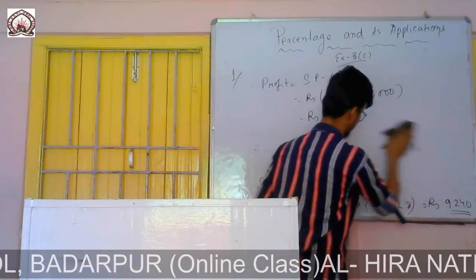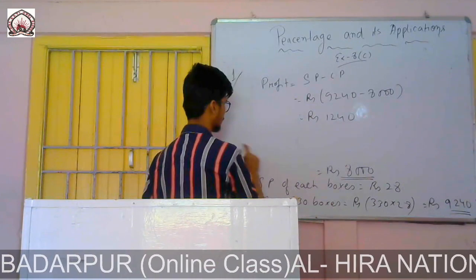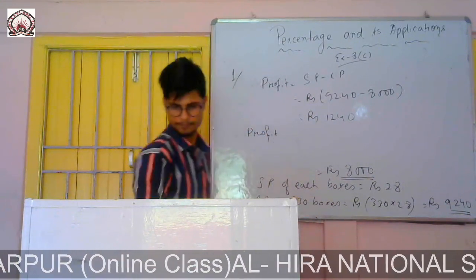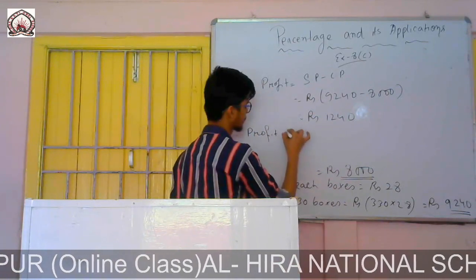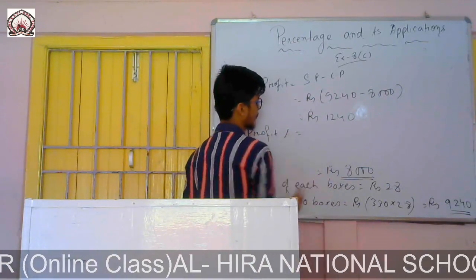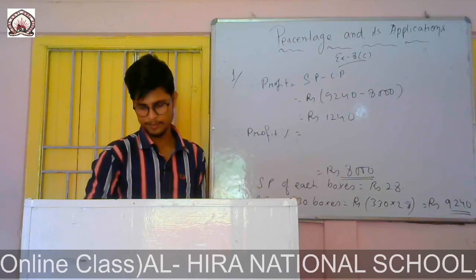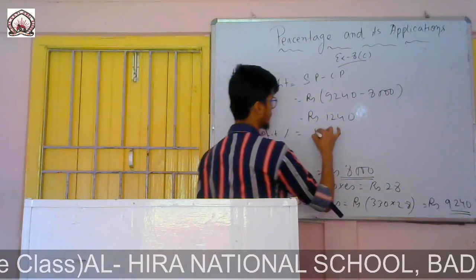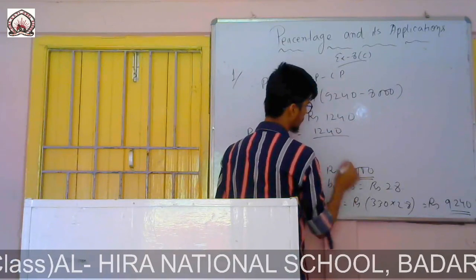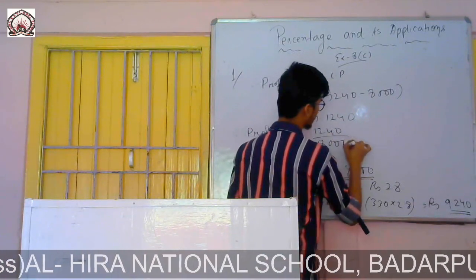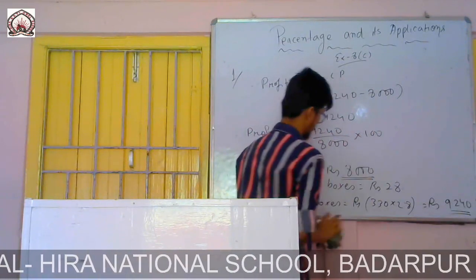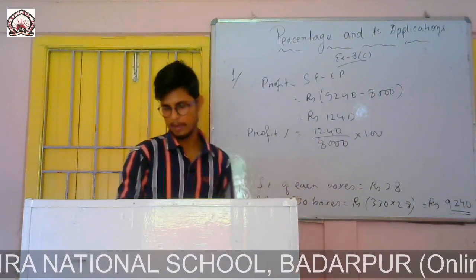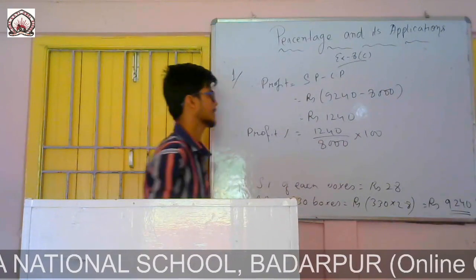So we will write, therefore profit percent equals to, profit percent will be total profit by cost price into 100. Total profit, it is 1240 by cost price, it is 8000 into 100. So this is the profit percent. It is total profit by CP into 100.